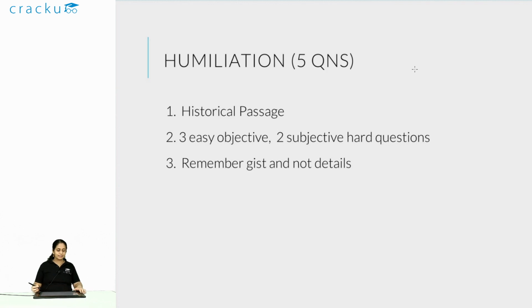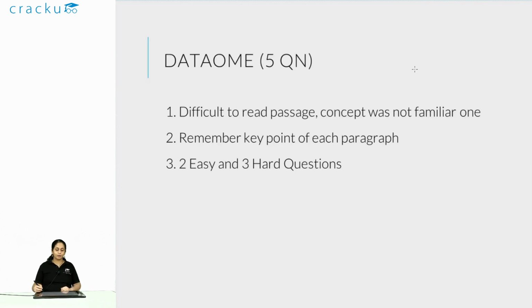Let's take a look at the next RC, which was the one on data. So the data RC was actually easy to solve but difficult to read. It was one of the passages which was, A, on the longer side, B, difficult to read because there was a lot of scientific arguments being made. There were evolutionary biology arguments, energy based arguments, chemistry arguments being made. So it was a bit heavy on science, and the language also wasn't very easy. The sentences at times could be very long.